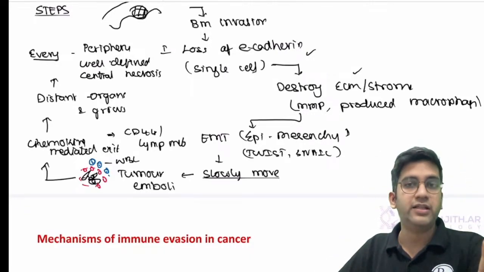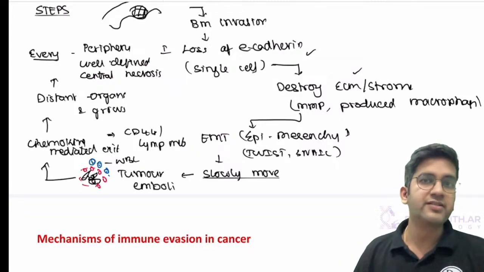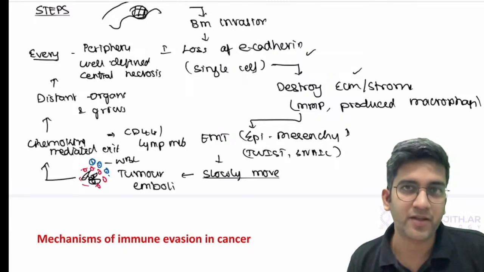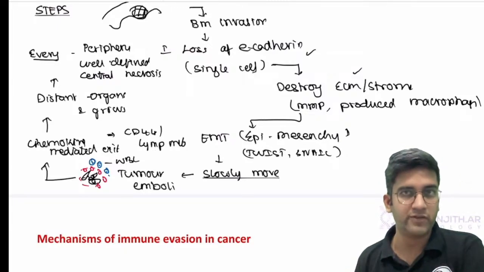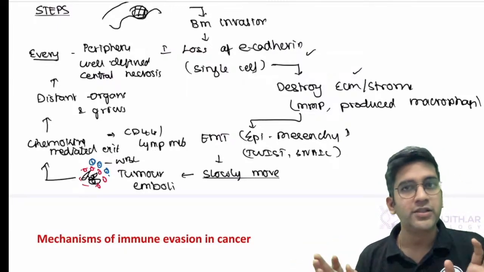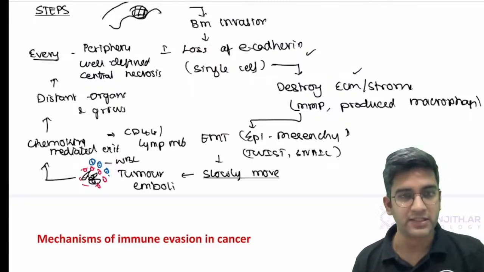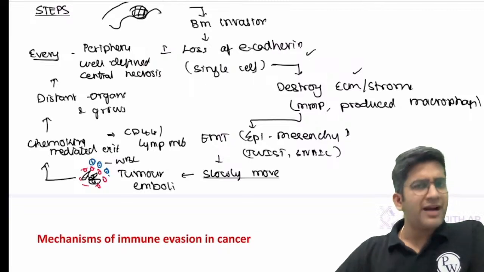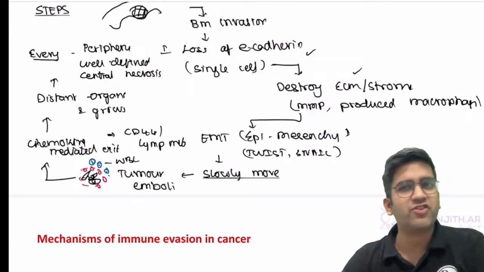Again, when they ask a 5-mark question of metastasis, do you need to write this or not write this? I will leave it to you based on the time. Because for a 5-mark question on mets, if you write this, yes, I might definitely give you 4.5 or 5. If you just write the routes of metastasis, routes of spread, also is good enough. Based on the time available, shrink it and maybe at least mention it. It makes your paper much more presentable. Fine. Okay. Samantha, as a part of 5-mark, yes, you might add. Otherwise, not required. Driver and passenger mutations are for us to understand. That's all.